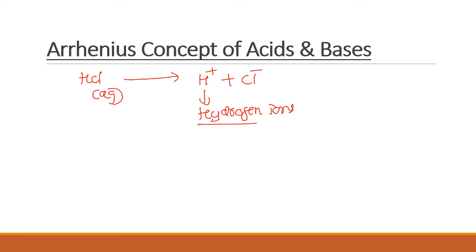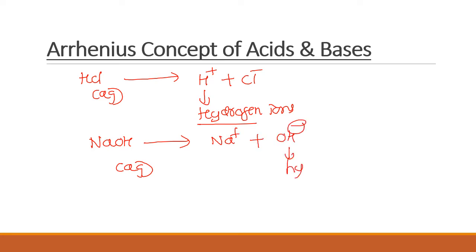So HCl is an example of an Arrhenius acid. What is an Arrhenius base? For example, NaOH. If you dissolve sodium hydroxide in water, it dissociates and produces hydroxyl ions. If hydroxyl ions are formed, that confirms the given substance is an Arrhenius base. So this is about Arrhenius acid and base.